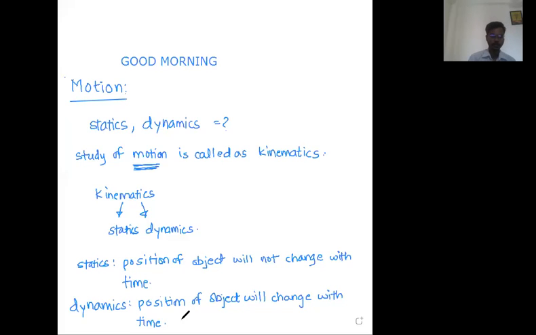The next thing that we are going to understand is the concept of rest and the concept of motion. Write down when to say an object is at rest and when to say an object is in motion. Write down: concept of rest and motion. Now, when are you going to say an object is at rest?